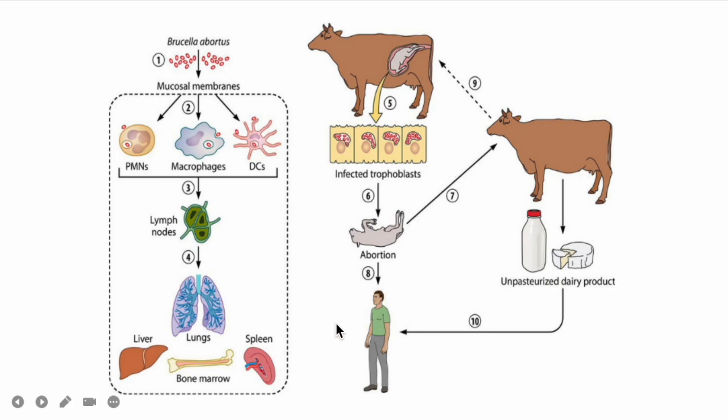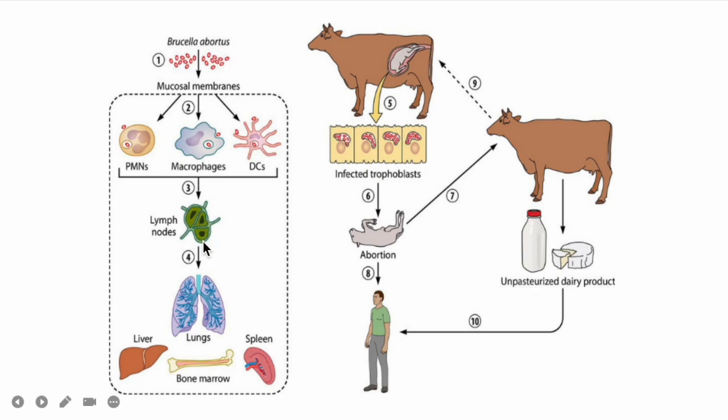Humans can get infected through contact with animals and animal products that can be ingested, for example milk. Contaminated sheep and goat milk are a leading source of human infection. Once it gets inside the system, it will be ingested by polymorphonuclear cells, macrophages, and dendritic cells in the lymph nodes.